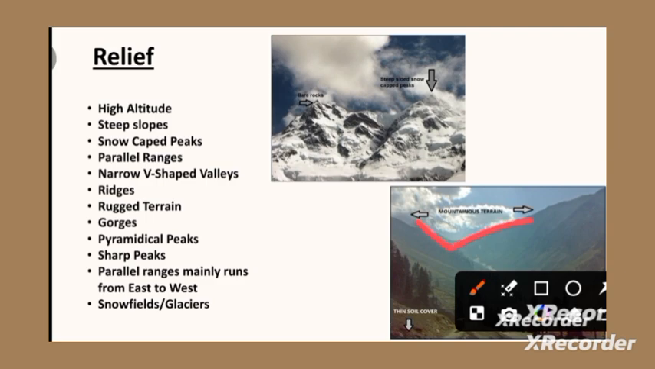Narrow V-shaped valleys, right? Then ridges. What is a ridge? Can you see this ridge? This is a ridge, right? So beta, basically when you are having sharp peaks, the पहाड़ी चोटी भी हम इसको कहते हैं, when all these sharp peaks, they are not only sharp peaks, the sharp sides actually. The sharp sides of any mountain, we call them ridges, the sharp sides, right?